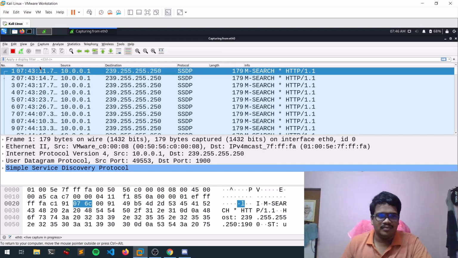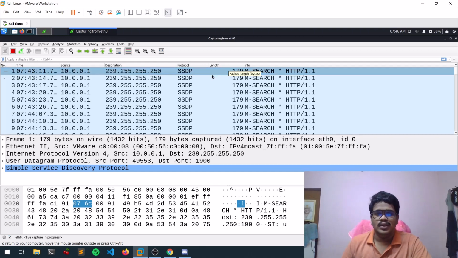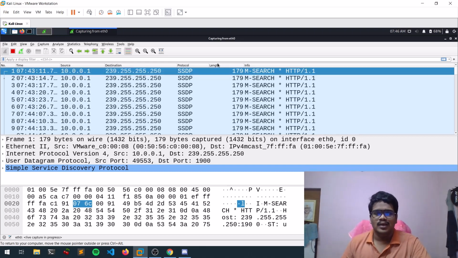Here is the packet number, and the source, which is our machine, not only this machine but the things related to our machine, the destination and the protocol, what protocol is being used. And also the length of the packet. If you're a little bit familiar with the OSI reference model or the TCP/IP reference model, you will be knowing all these things.